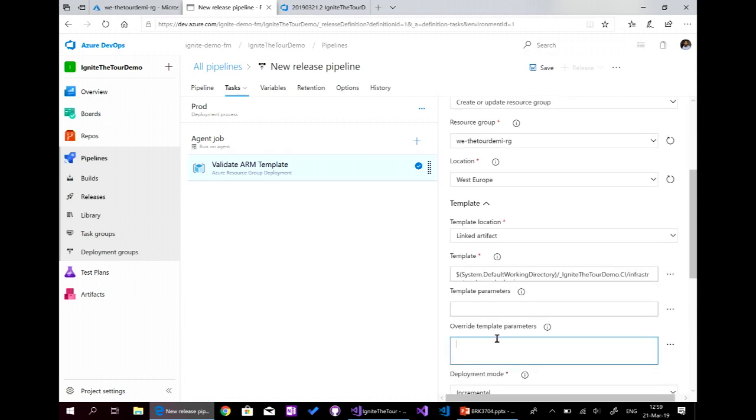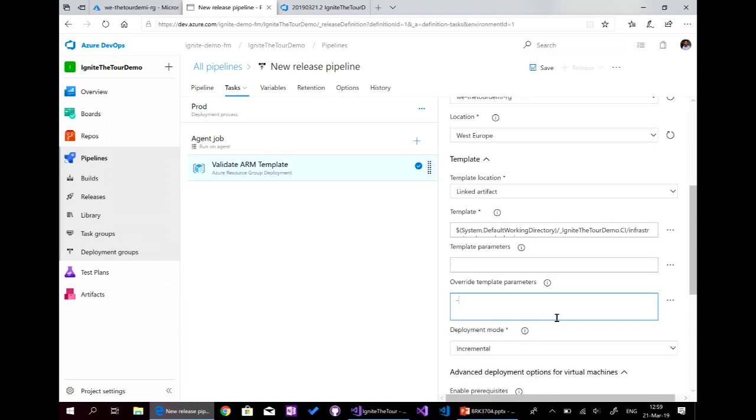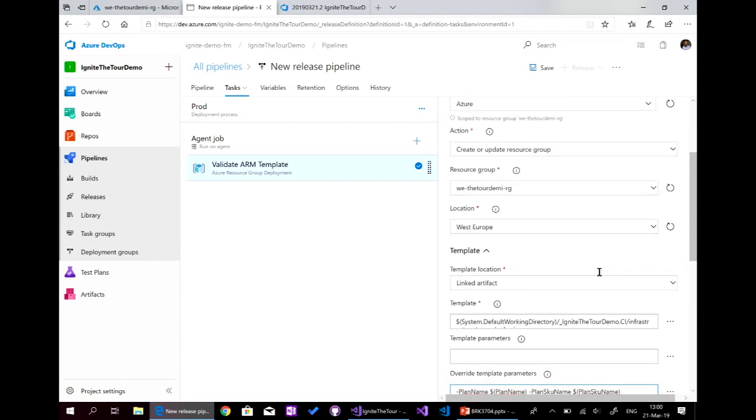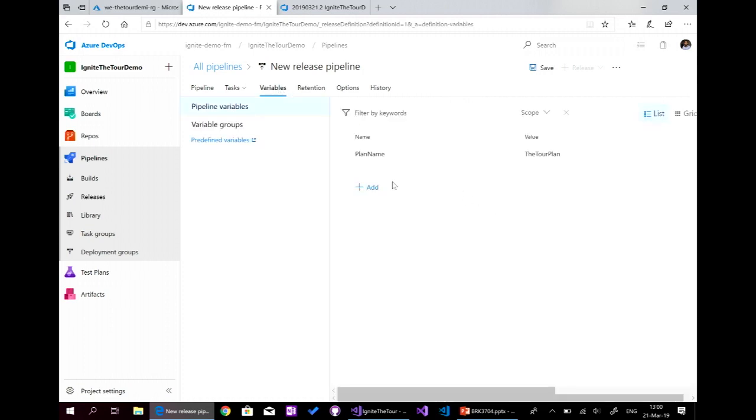Here, we say that it's plan name, the name of the parameters, and the name of the variable that I just created on Azure Pipelines, $, and plan name is the same name here. And we have also the plan SKU name, same here. And this is an example of parameters that we can add directly here.